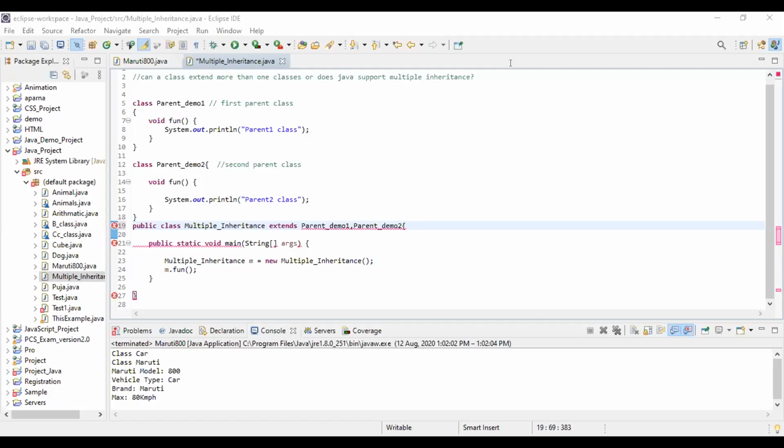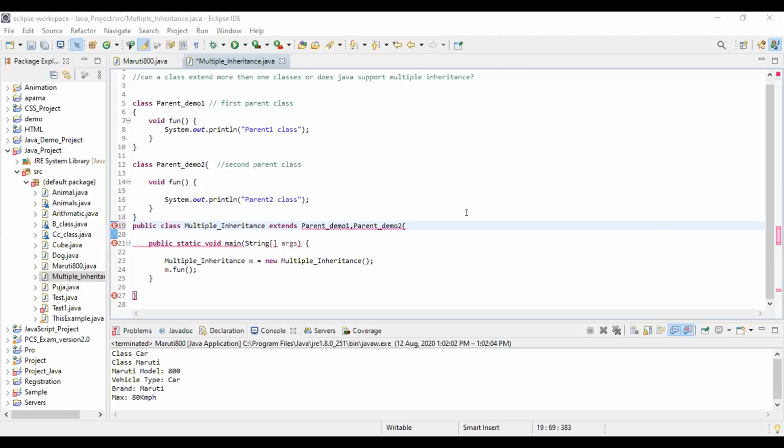Anjali. Yes, ma'am. Why doesn't a class occupy memory? Because a class is not a real world entity.